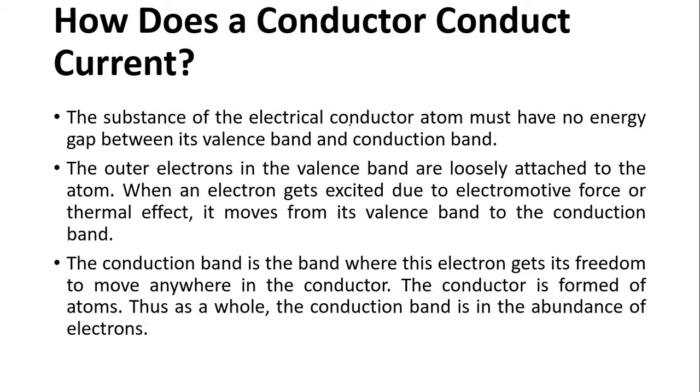The substance of an electrical conductor's atoms must have no energy gap between its valence band and the conduction band. The outer electrons in the valence band are loosely attached to the atoms. When an electron gets excited due to the electromotive force or a thermal effect, it moves from its valence band to the conduction band. The conduction band is a band where this electron gets its freedom to move anywhere in the conductor. The conductor is a form of atoms. Thus, the whole conduction band is an abundance of electrons.